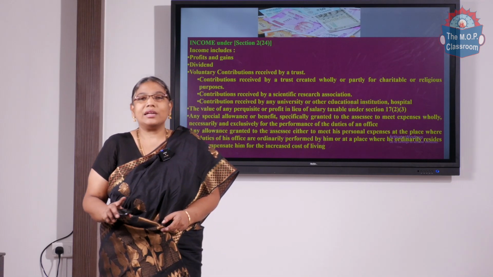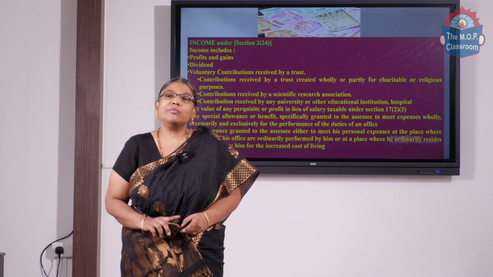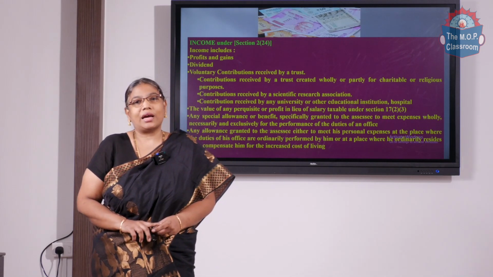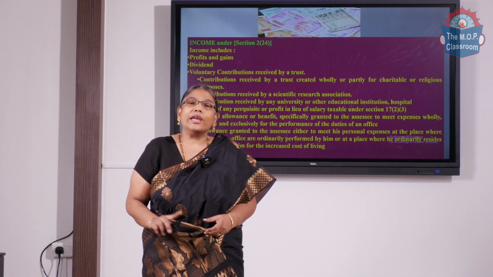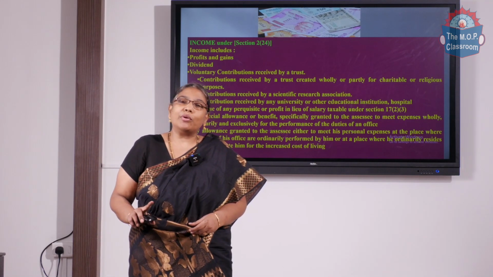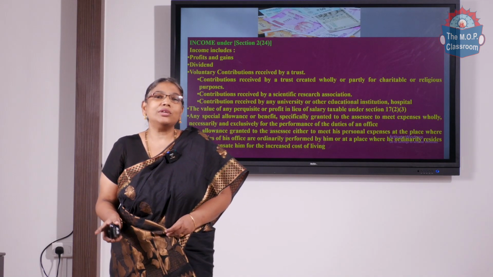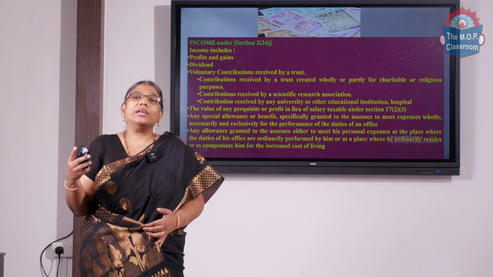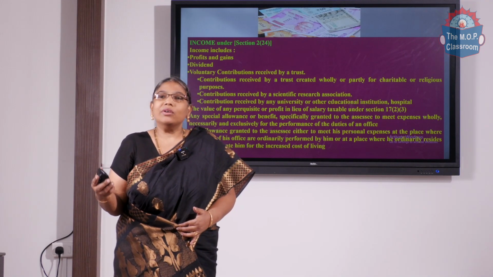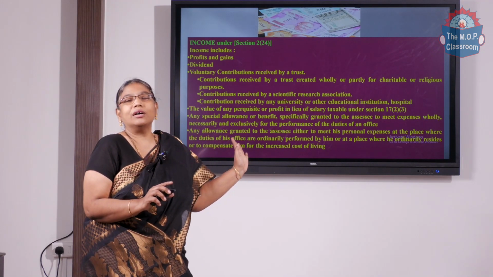For example, for a salaried person, if we ask him, his income will be income from salary. A landlord, his income will be the rent from the house property. A business person, his income will be the profit income. So it varies from person to person. Okay, so in that case, it should cover all the income that could be included under the term income.